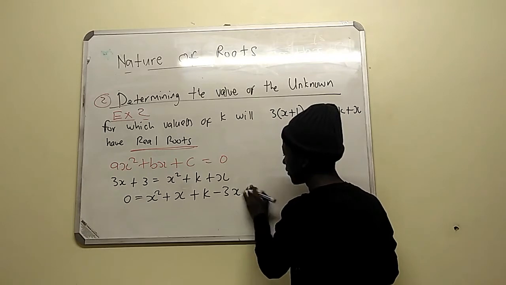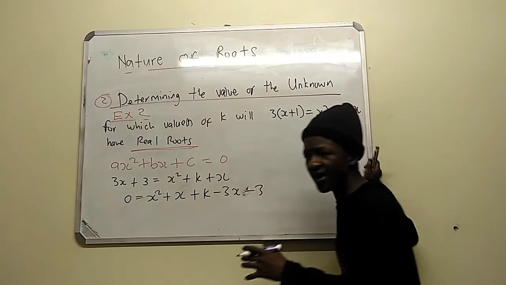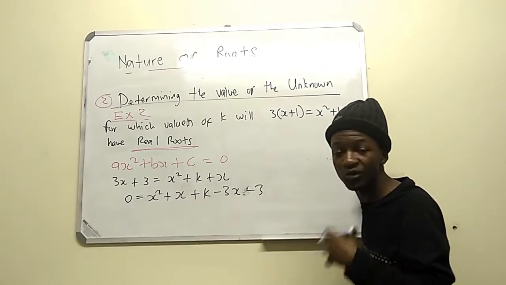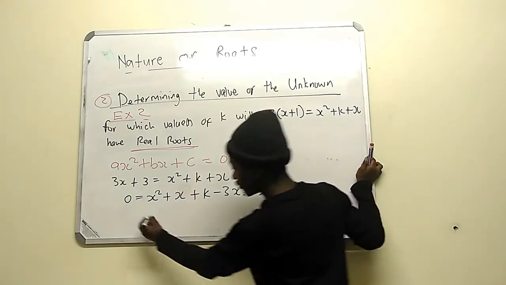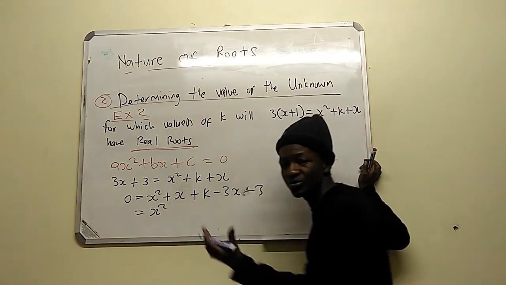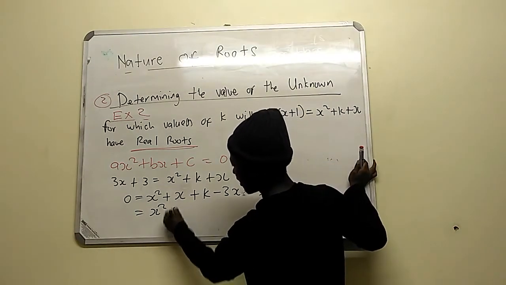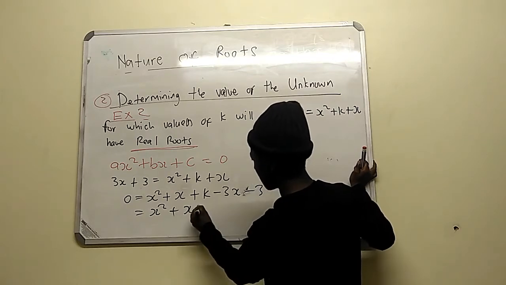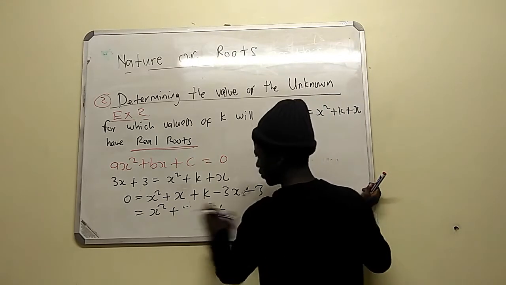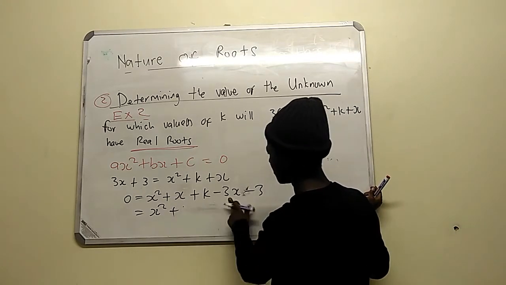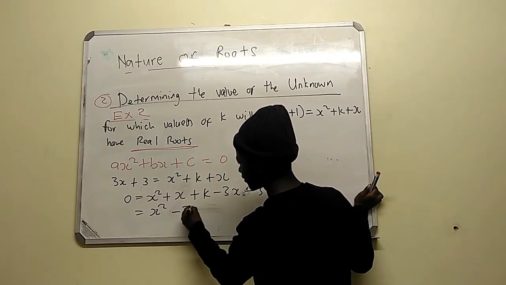We also have minus 3 when you take it to the other side. Okay? So those who have x, group them with those that have x. Those who are just constants, leave them as constants. So x squared is just alone. You see, x squared is just alone. And then what do we have again? We have plus x. It goes with minus 3x. Plus x minus 3x. So what I can see here is just x minus 3x. What is x minus 3x? x minus 3x is going to be minus 2x.